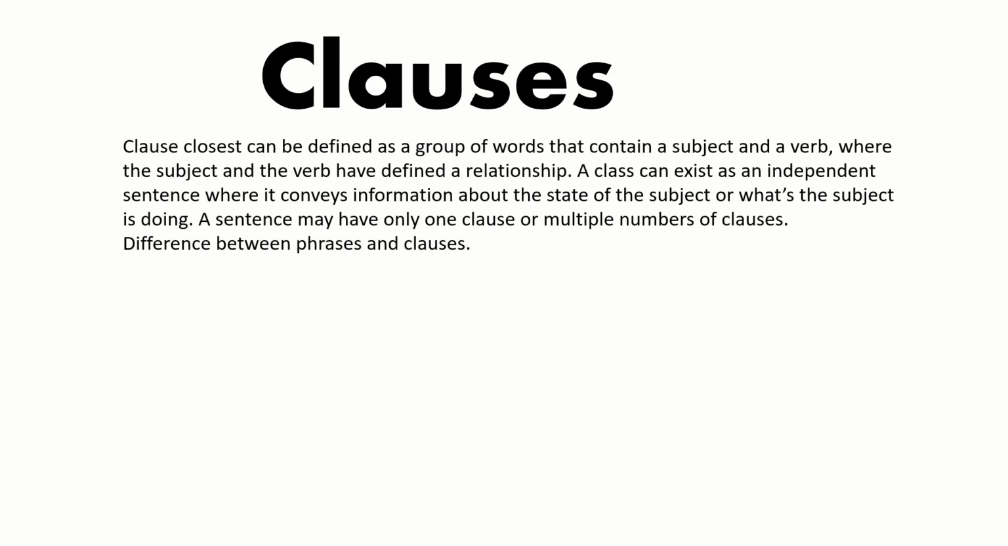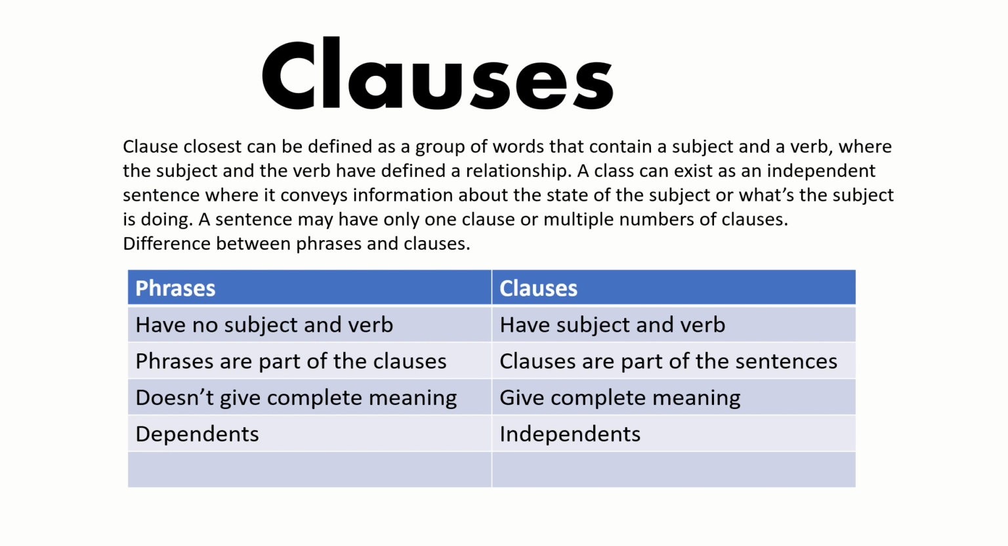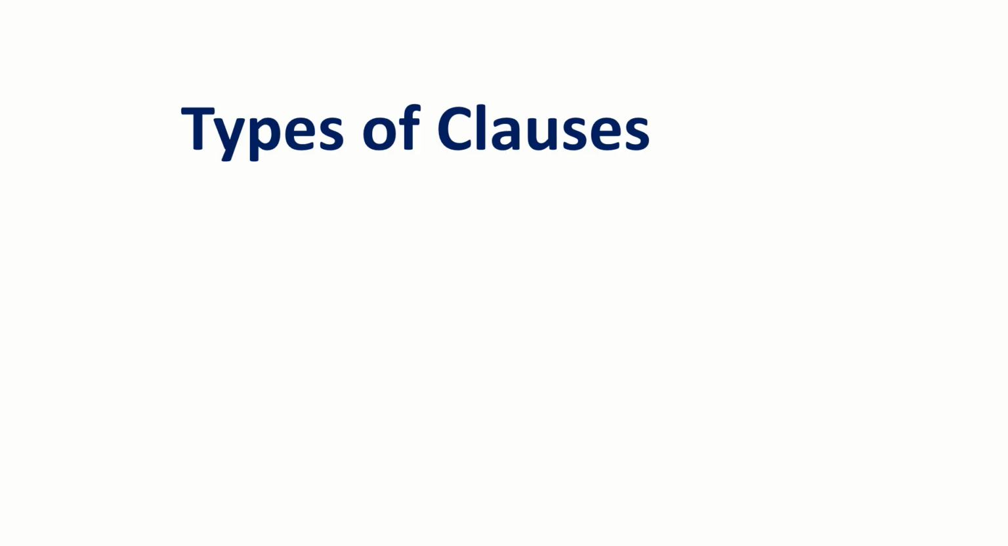What is a clause? A clause is generally completely opposite to a phrase, because a phrase has no subject and verb, but a clause has a subject and verb. I'll show it in tabular form. Generally phrases have no subject and verb but clauses have subject and verb. Phrases are a part of clauses but clauses are a part of sentences. A phrase doesn't give complete meaning but clauses give complete meaning. Phrases depend on an independent clause, but clauses are independent. They won't depend on any other phrases.